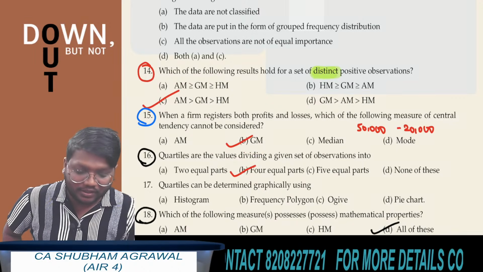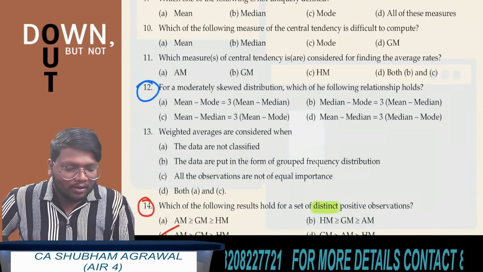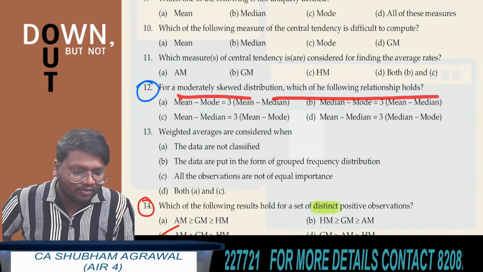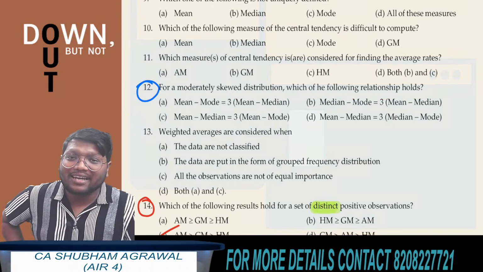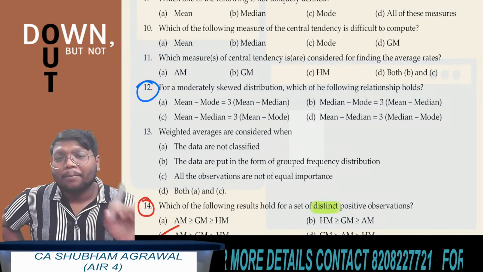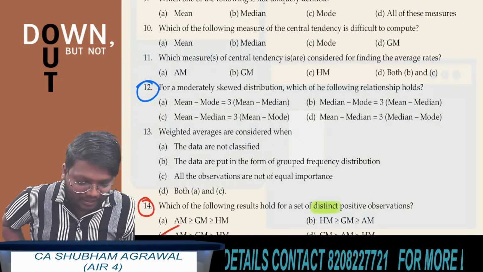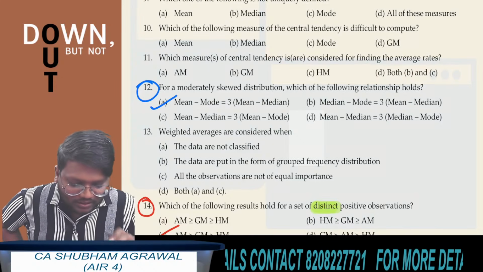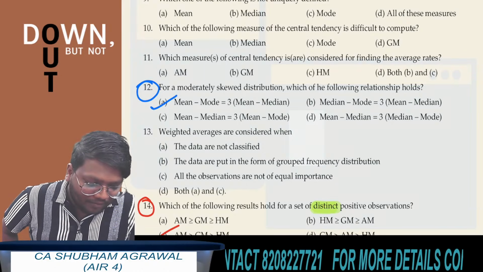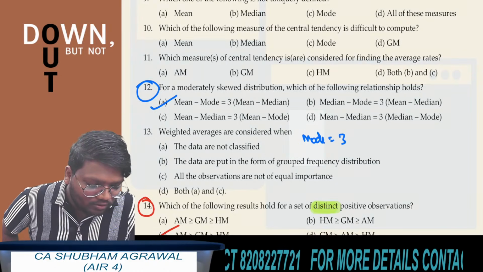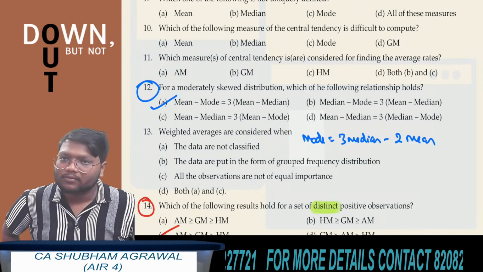Question number 12. Which option is correct? For a moderately skewed distribution, which of the following relationships holds? What is the relationship between mean, median and mode? Mean minus mode is equal to 3 times (mean minus median), and after simplifying you will get mode is equal to 3 median minus 2 mean. Okay.